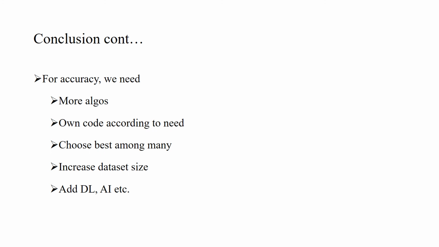Further, for more accuracy and choosing the best algorithm, we can increase the dataset size from merely 100 rows to 1000 rows. Then we can also make our agriculture automated by adding deep learning, artificial intelligence and various other fields into it.